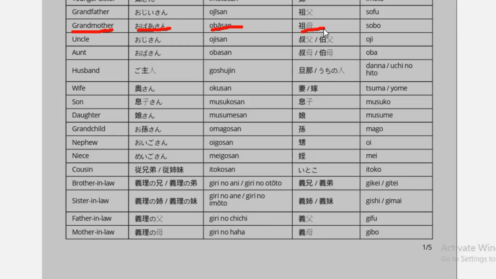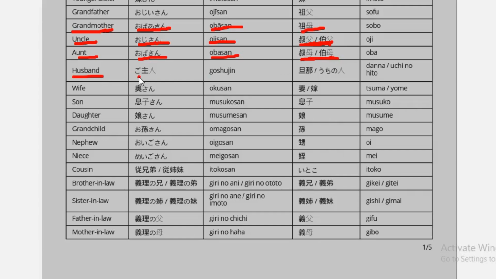For uncle it is ojisan, and in the informal way it is oji. We have two types to write oji, like this and this. And for aunt it is obasan in the formal way, and in the informal way it is oba.